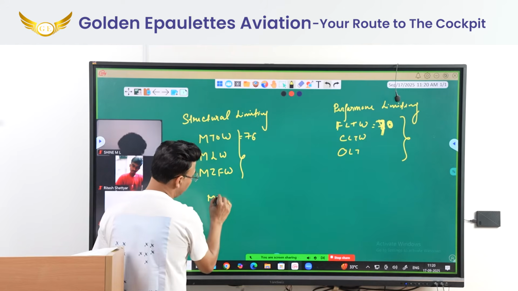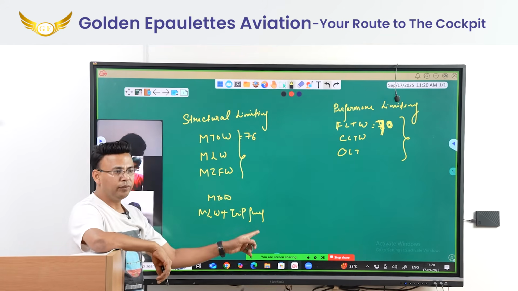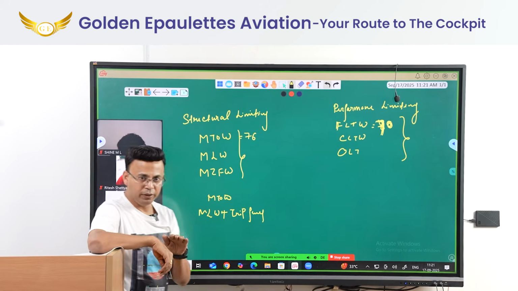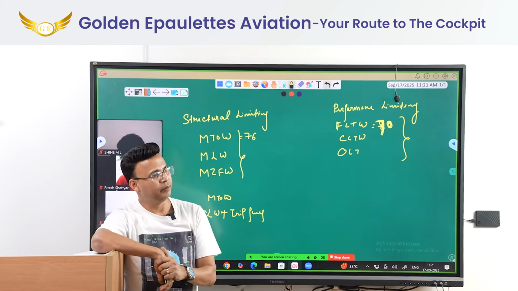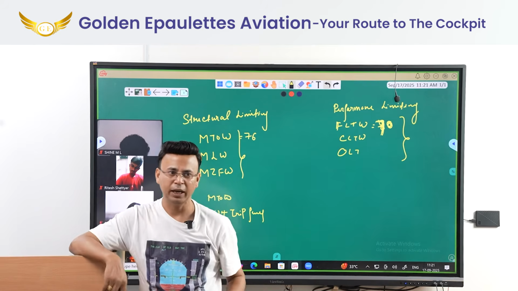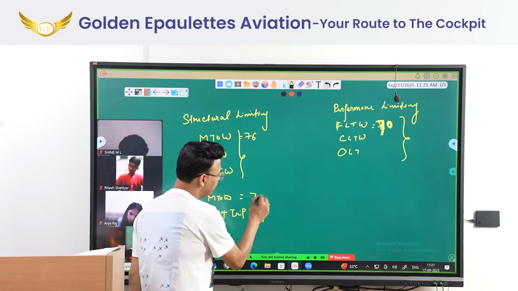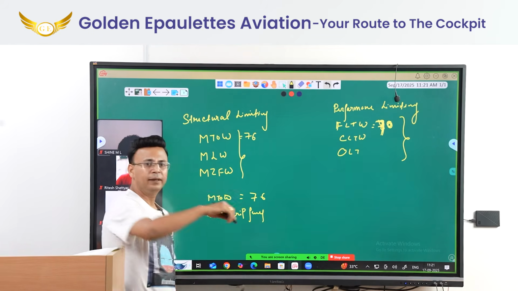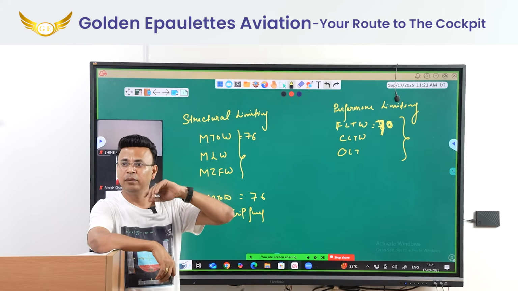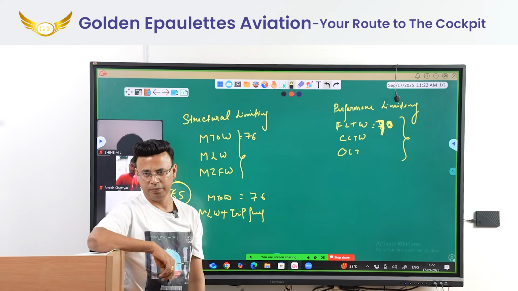MTOW, whatever it is, you take it as it is. MLW plus trip fuel. Because if you departed, what will happen? Let's say I am going from Delhi to Patna. I have to land in Patna. Takeoff weight allowed is 76 tons. But MLW, that I can land in Patna with, is 65 tons maximum.